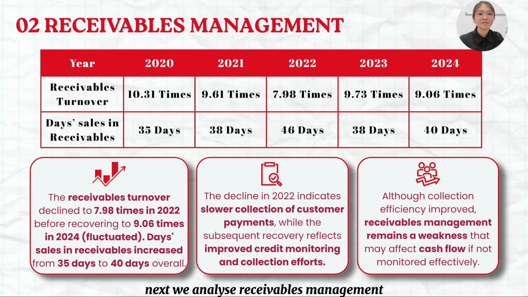Next, we analyze receivables management. The receivables turnover ratio declined to 7.98 times in 2022 before recovering to 9.06 times in 2024. At the same time, days sales in receivables increased from 35 days to 40 days overall. This suggests that the company experienced some difficulties in collecting customer payments, particularly during 2022.